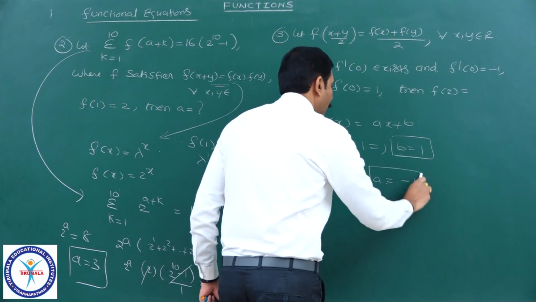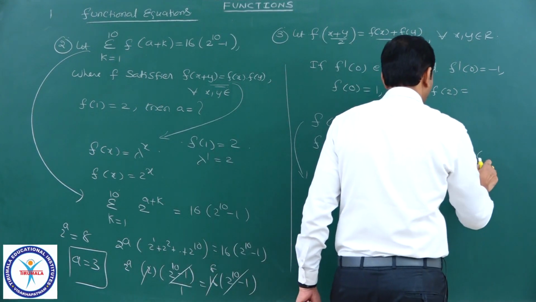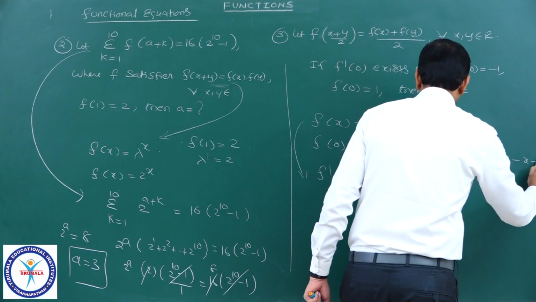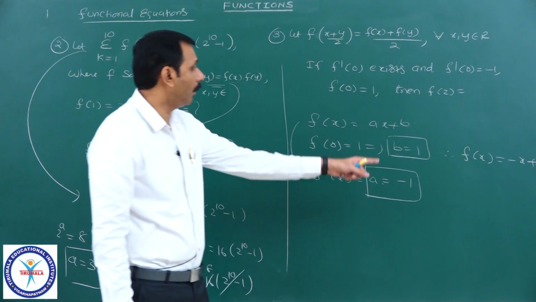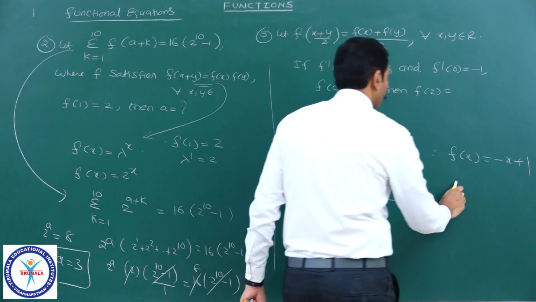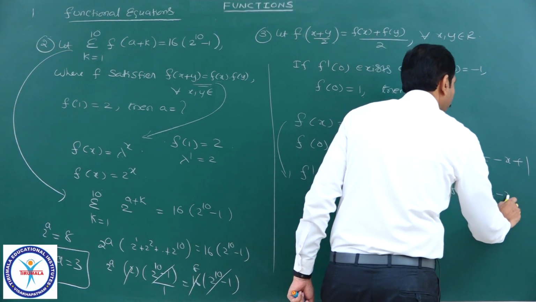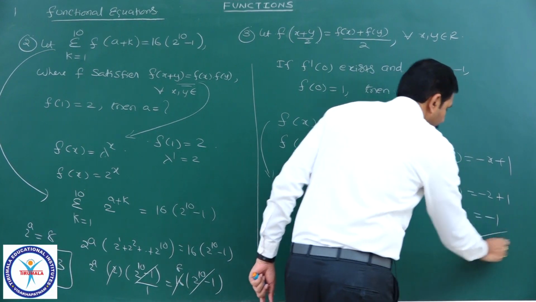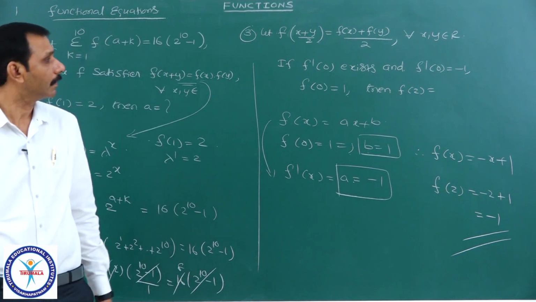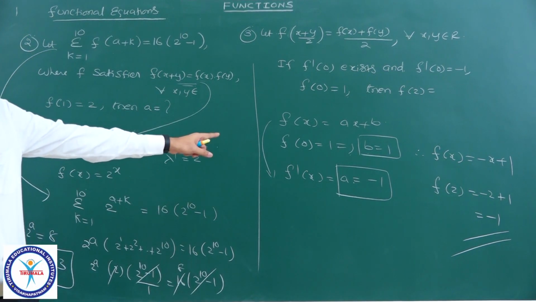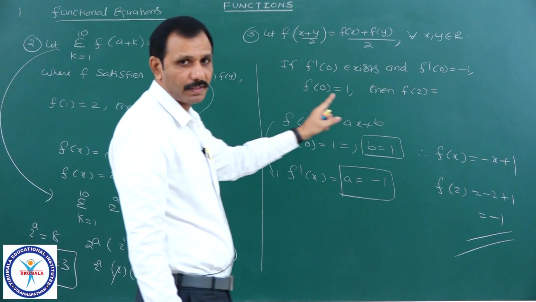We know a value and b value, therefore what is f of x? See, minus x plus 1. Therefore f of x we know, f of 2 value, hence f of 2 equal to minus 2 plus 1 is equal to minus 1. That's all. You can find that function by using first principles of differentiation.